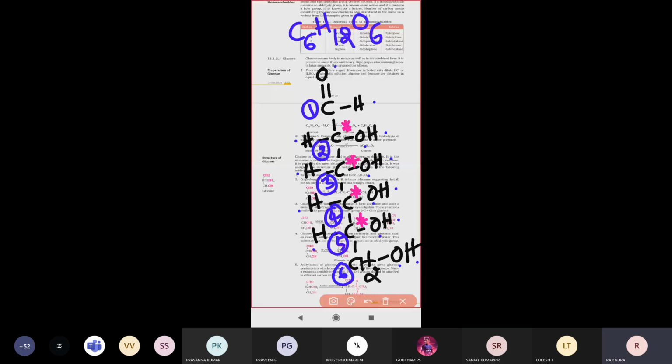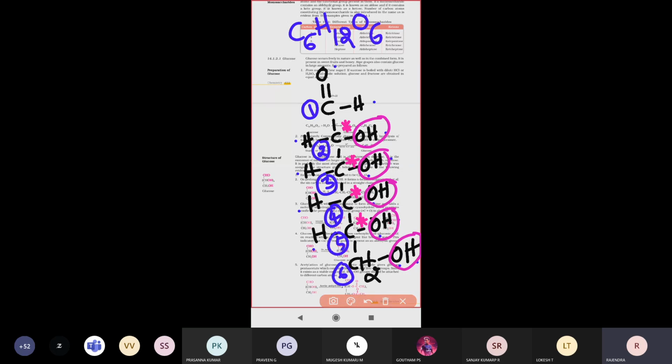Okay, leave it. So in this glucose, totally how many hydroxyl groups are present? Totally 5 hydroxyl groups are present there. Hydroxyl is nothing but the OH group. This is one hydroxyl group, this is another, this is another, this is another, and this is the last one, the fifth one. So totally 5 hydroxyl groups are present in this glucose structure.